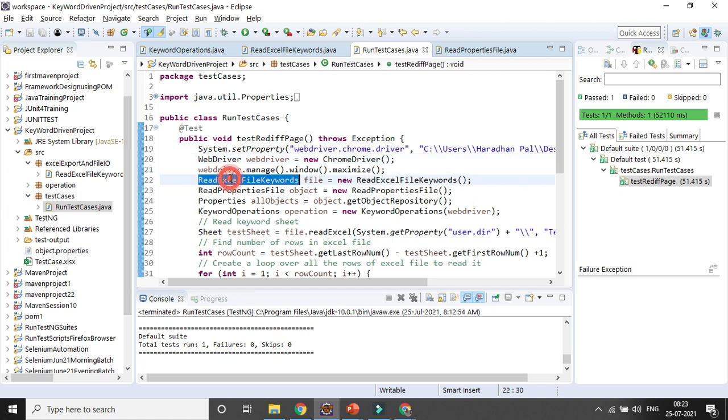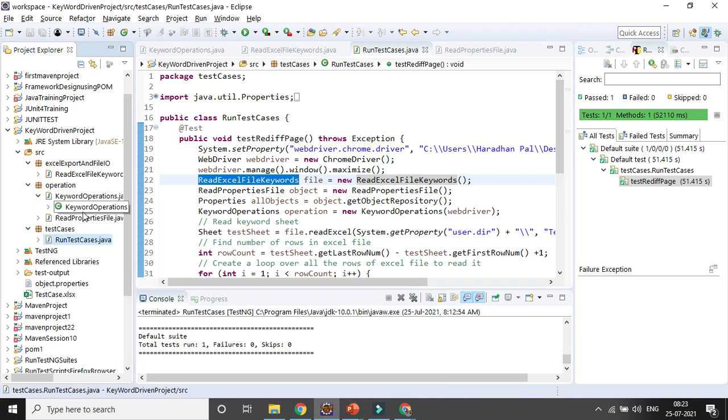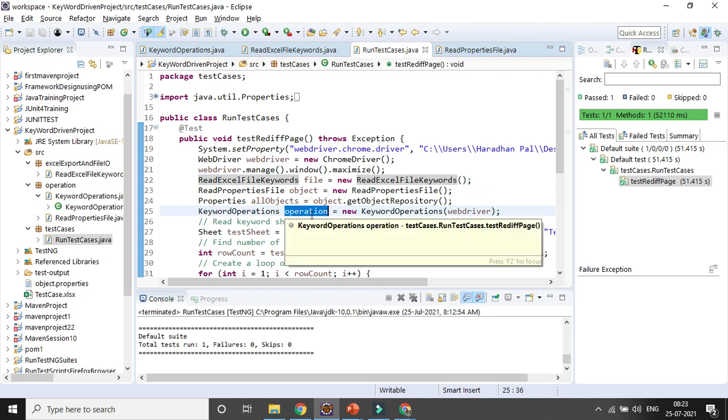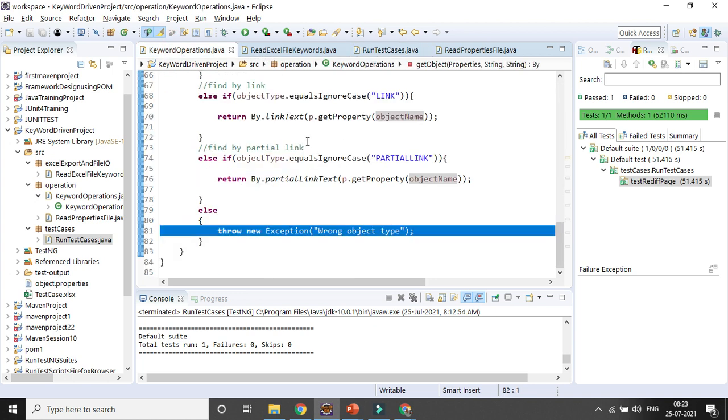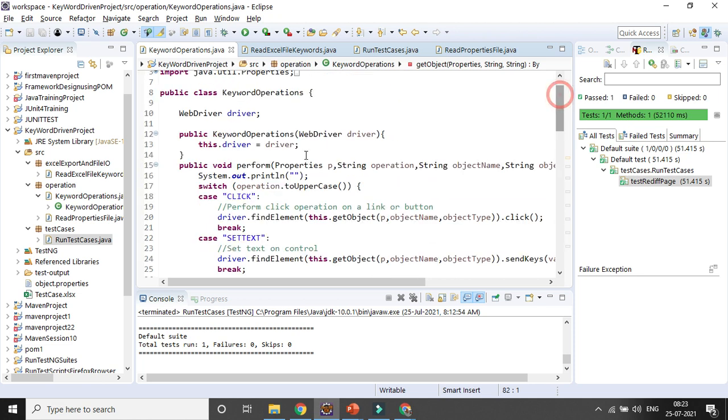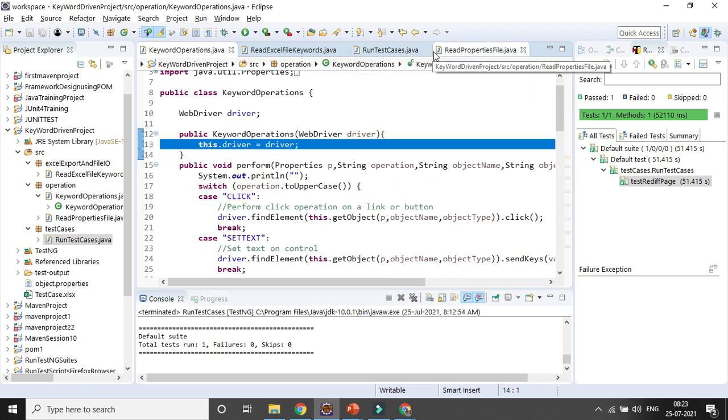So I'll be creating some variables for each and every class, whatever we have used. One class is the operations class, which is the keyword operation, right. So I'll be creating a variable here, keyword operation, where I'll be using the constructor providing the WebDriver reference here. This is my WebDriver reference, which should match with the driver one. So that is the reason I have given this dot driver equal to driver.